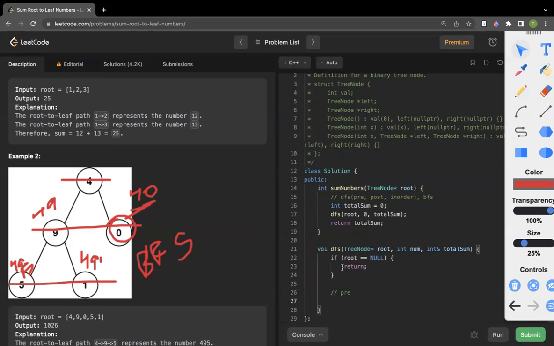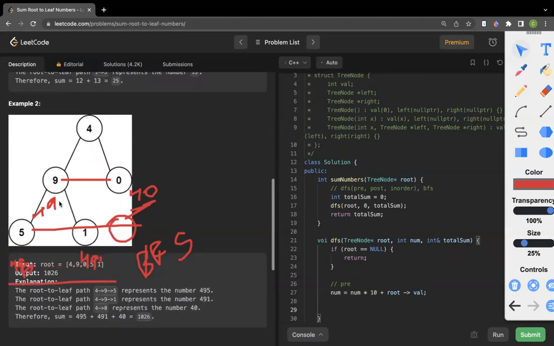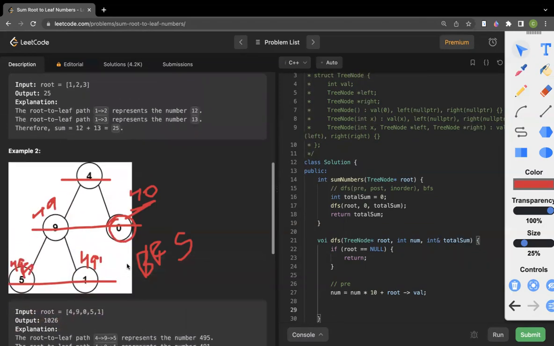So we do a pre-order traversal. If root is not null, root has some value, so number equal to number into 10 plus root's value. And now we go to root's left and root's right.